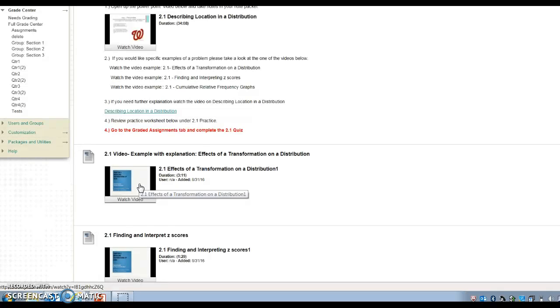If it was a textbook, an example in the textbook, this would just be a quick explanation on effects of a transformation, finding and interpreting z-scores. If you feel like you're not 100% sure, you can go ahead and take a look at those. If you need further explanation and you still need some extra help, click on describing a location and distribution. This is just a YouTube video of another teacher explaining the same information.